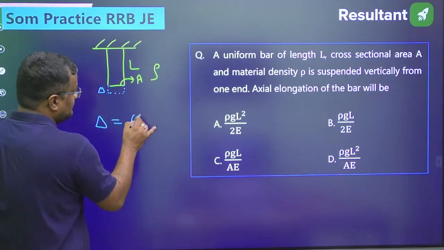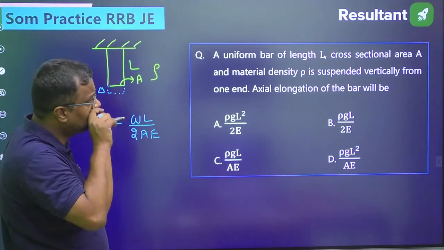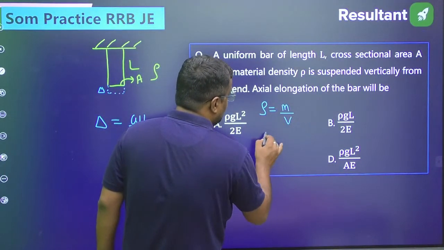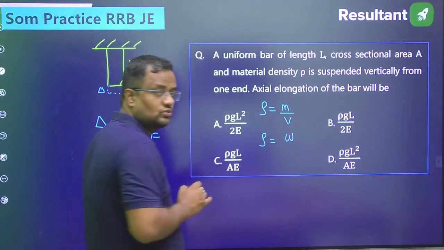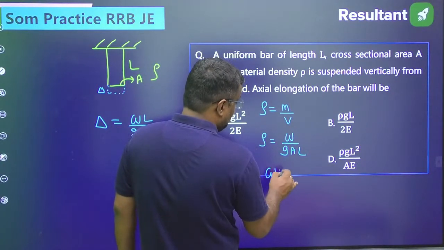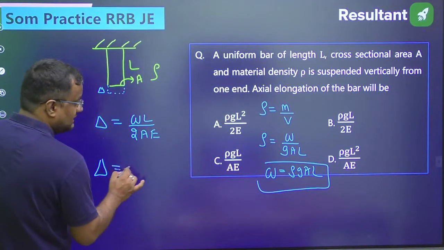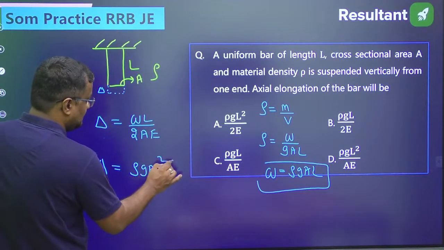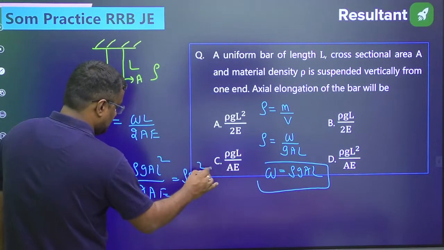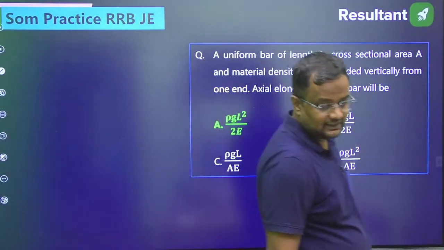Delta due to self weight is WL by 2A E. What is W? If density is rho, rho is mass by volume. What is mass? Mass is weight divided by gravity, and volume is A into L. So W is equal to rho G into A into L. So from here delta value is rho G A L square upon 2AE. So it will be rho G L square by 2E. That is option number A.